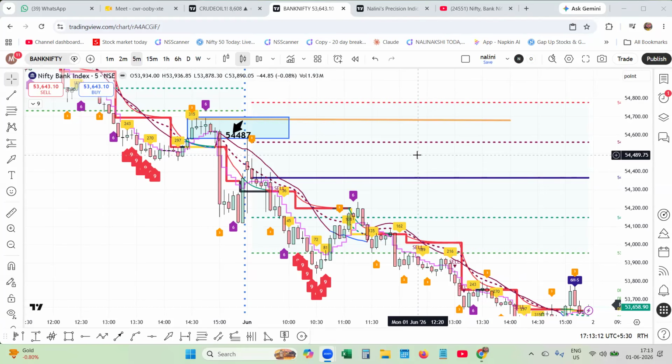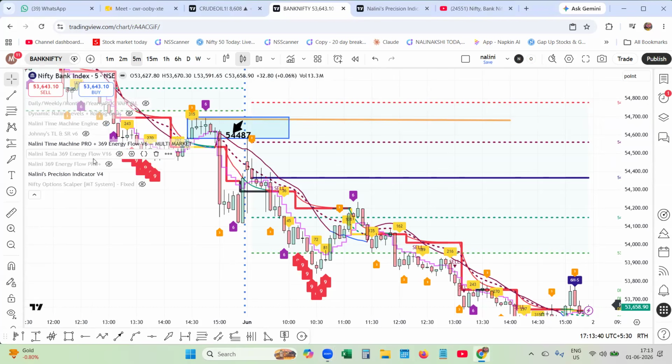Four days back, I released the indicator Tesla Time Machine. And also here, I am showing you how the Bank Nifty traded, and how those Tesla levels acted as guidance for our trade. I have applied Nalini Precision Engine here. These are the morning layers. In 1 minute, I'll show you: disable everything, and one by one I will enable.